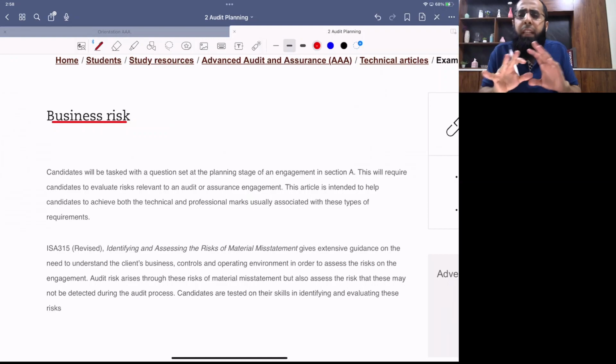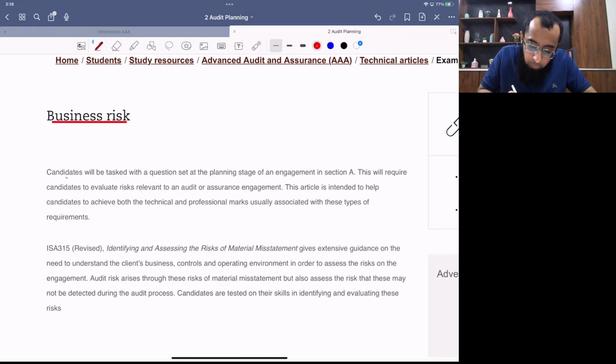Okay. Obviously, we have covered all of this in detail already, but the purpose of doing this article is to give you more confidence that how you have to deal with the exam scenario. Okay, so let's read this article. I want you all to listen to me carefully. We'll read it and discuss each and every issue included in it. Okay, let's look at it.